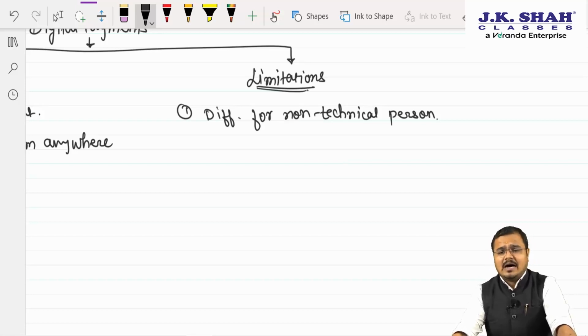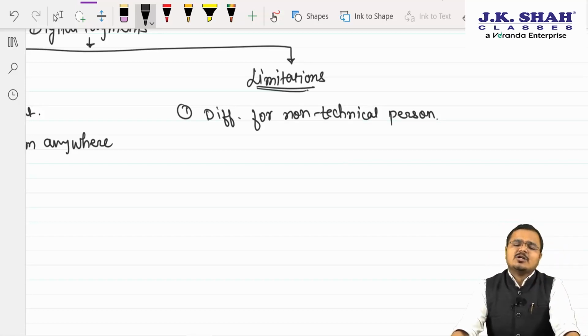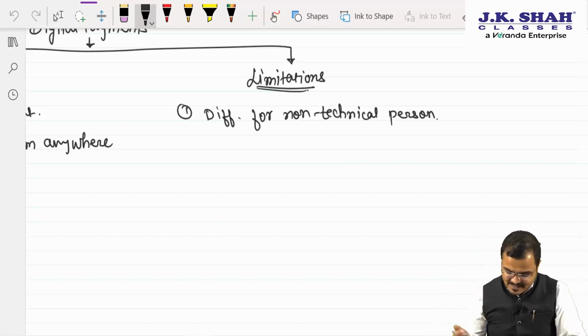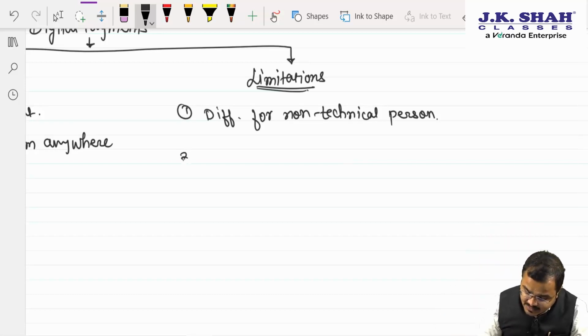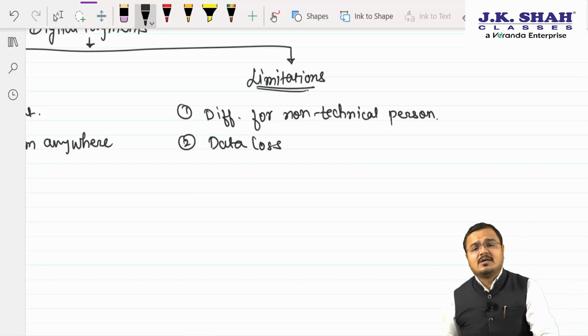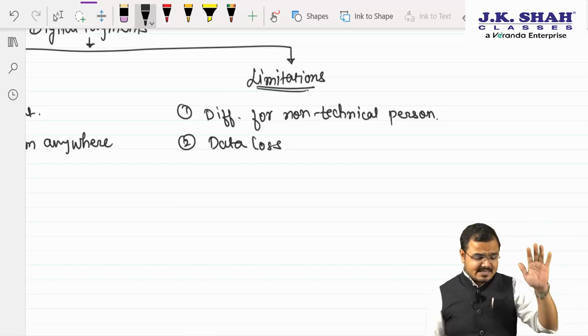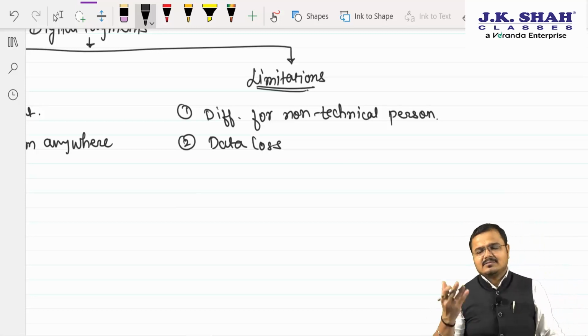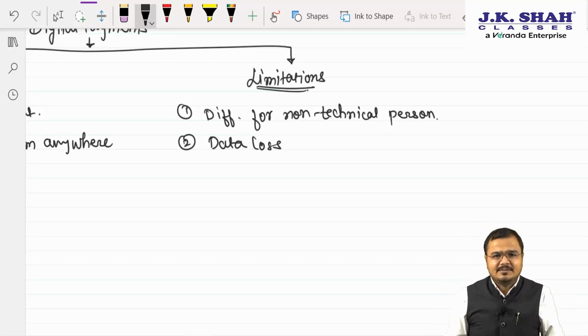No. I want only cash. So it is very difficult for what, people? Sir, it is very difficult for a non-technical person. Second, as we know, people, risk of data theft or data loss? Yes, sir. That is one of the major causes why people are generally staying away from making online payments. Why, Chartered? Because, sir, generally the data gets easily hacked.